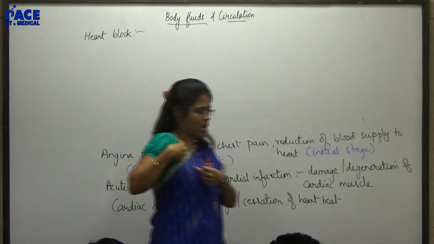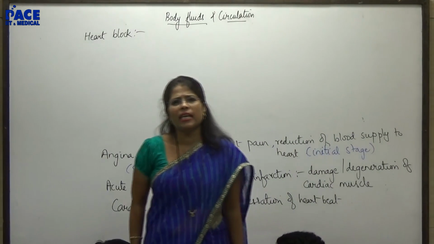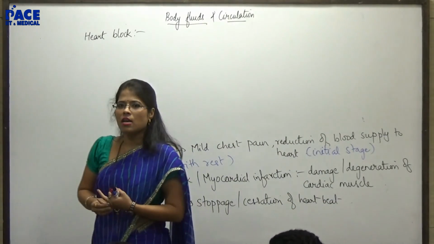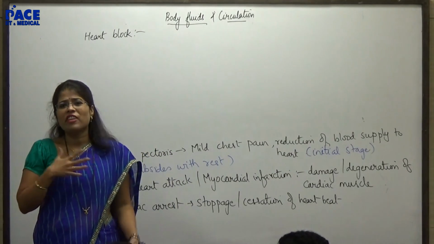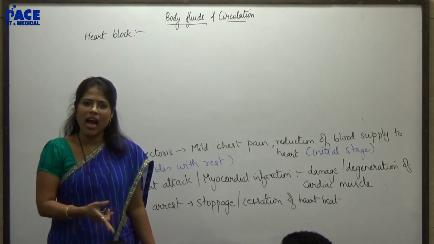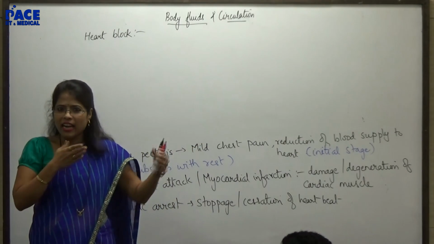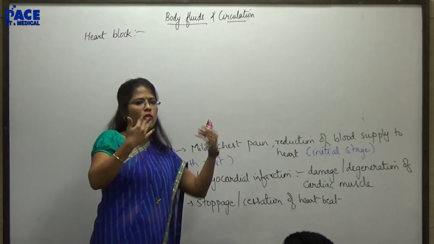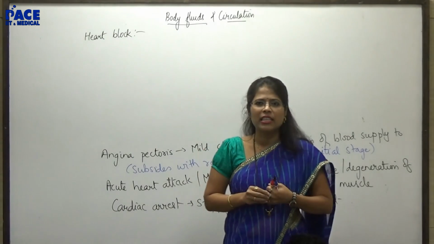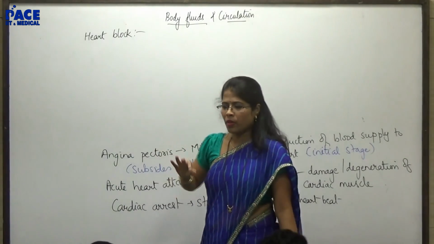Ma'am, at the time of bypass surgery, the heart and the lungs stop working. So how is the blood supplied to the whole body? Person is kept on ventilator throughout the surgery. Heart is not functioning, obviously lungs are also not functioning at that time. So if you do the surgery and stop the heart activity, the person will die. So you have to reroute the entire thing, and with the help of ventilator, you keep the involuntary activity going on. So it's not just 1 hour ka surgery or 2 hours ka surgery. It takes a lot of time. Coming back to heart block, write down.